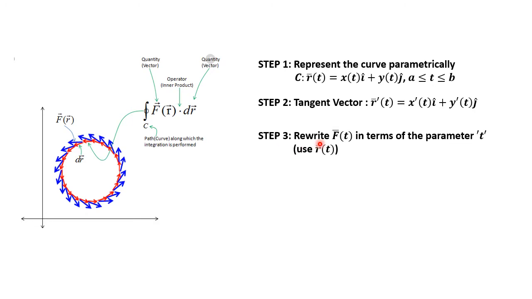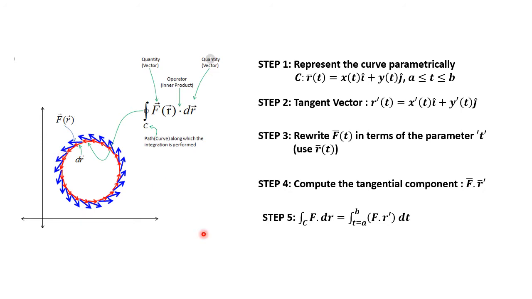Step 3, rewrite the vector function F bar, which describes the vector field, in terms of the parameter t. For that we have to take x as x of t, y as y of t in F bar. Step 4, we have to compute the tangential component F bar dot r dash, which is shown in the blue arrow.